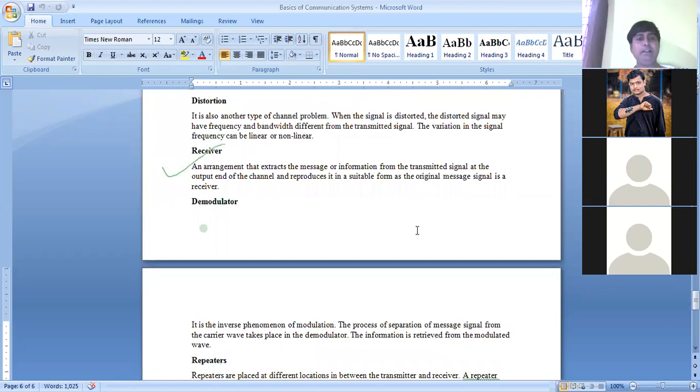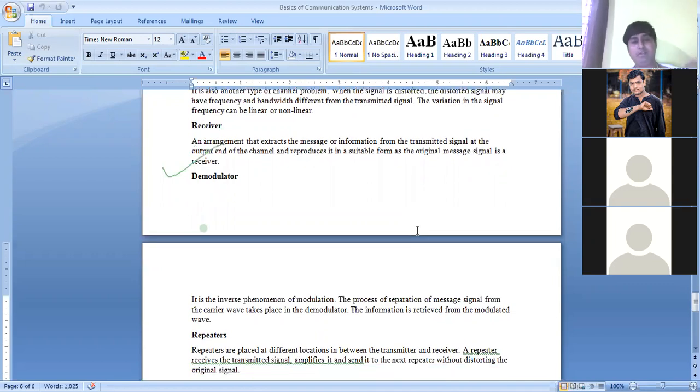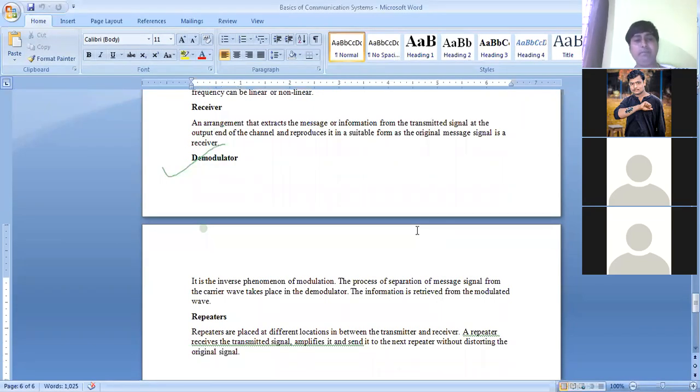So now coming to this receiver, as I told, receiver is the section where it will receive your transmitted information. Then the same as we have done modulation, now here we have to do the demodulation. Again, if it is a long distance communication, we have to use the repeaters. Then what are these repeaters? Repeaters are placed at different locations in between the transmitter and receiver. In last class also we talked about repeaters. So if it is a long distance communication, in between we have to use an antenna which is called a repeater. So what is this repeater? Repeaters are placed at different locations in between the transmitter and receiver.